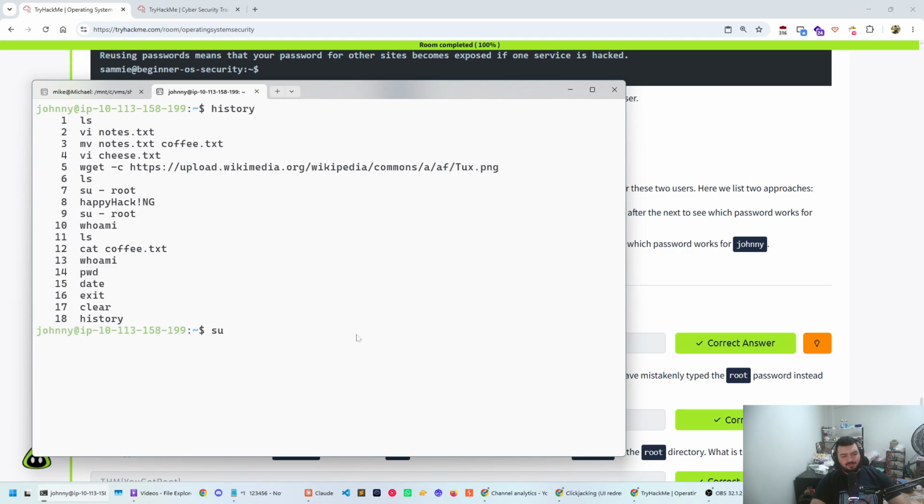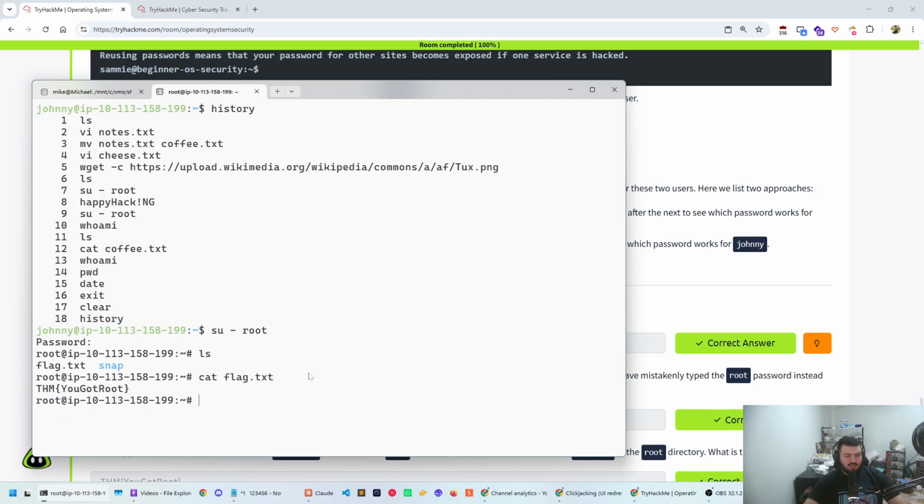So what we could do right now, we could do su root and then we paste in the password and boom, we do have root. Root is the highest privileged user on a machine and it can do everything on a machine. If you do ls, we do see that we have a file here called flag.txt. And then once we do that, you will actually see THM you got root.